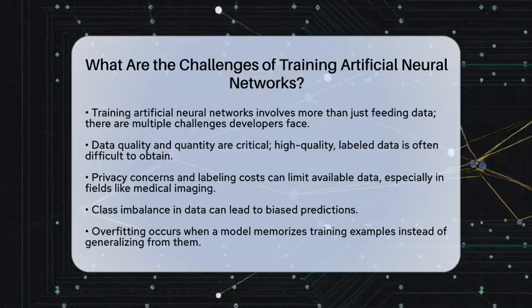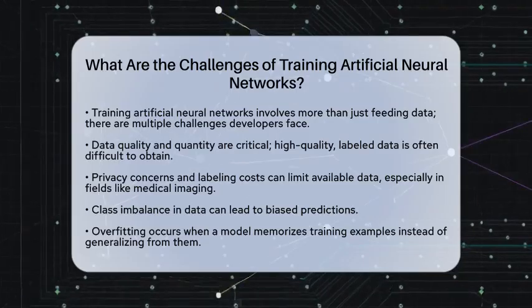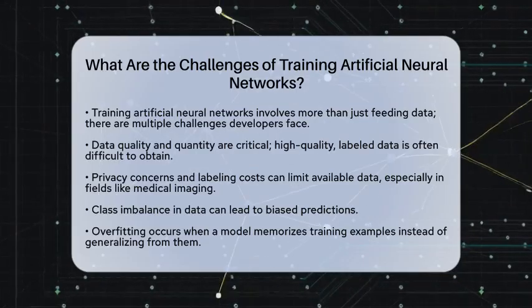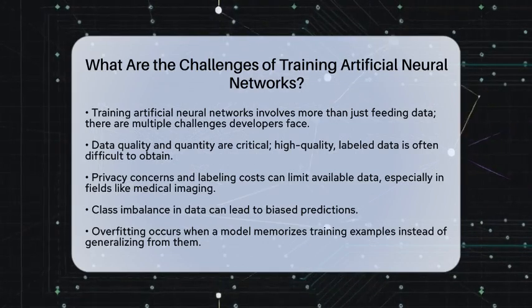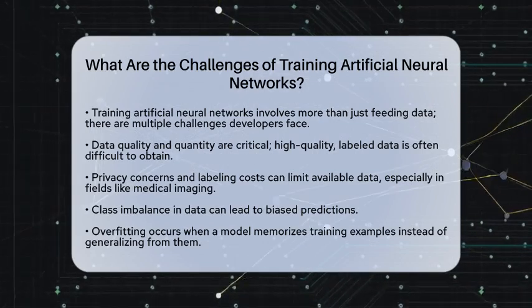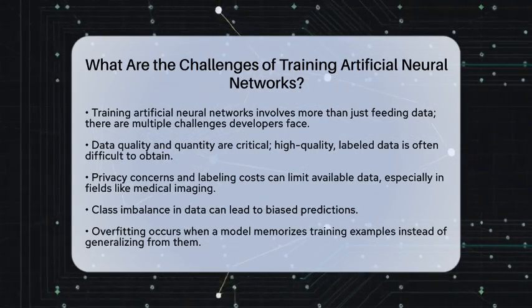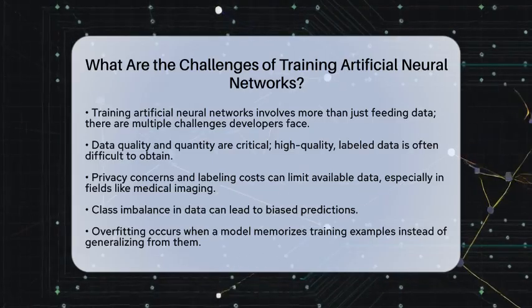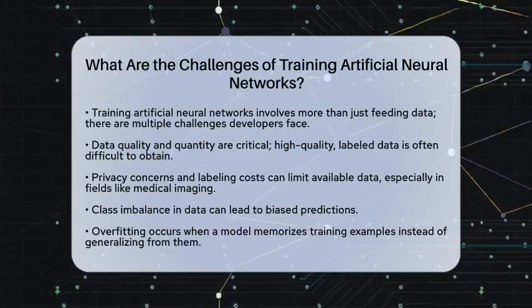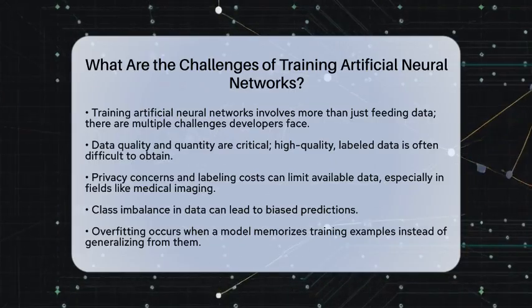First, let's talk about data quality and quantity. Neural networks thrive on large amounts of high-quality data. However, gathering enough labeled data can be tough. In fields like medical imaging, privacy concerns and the cost of labeling data can limit what is available. Additionally, if some classes of data dominate, it can lead to biased predictions.